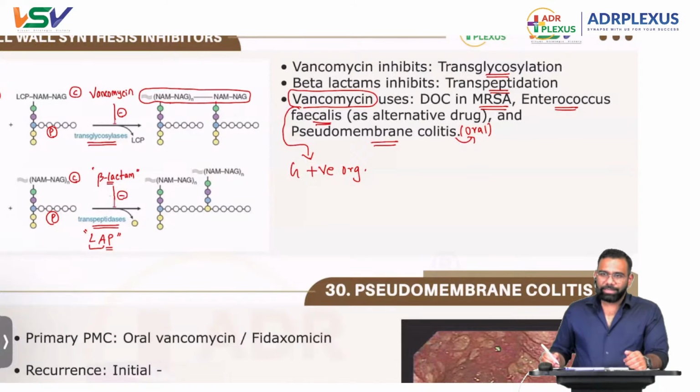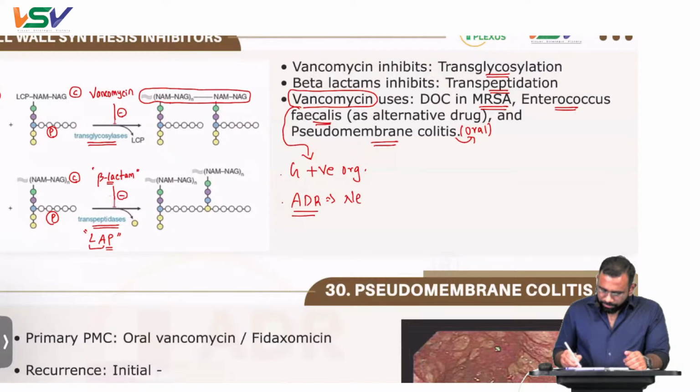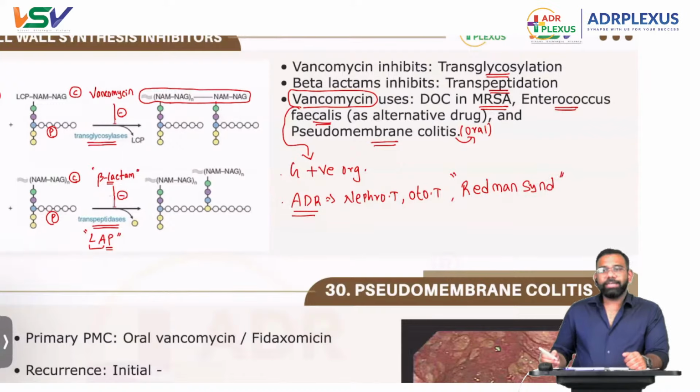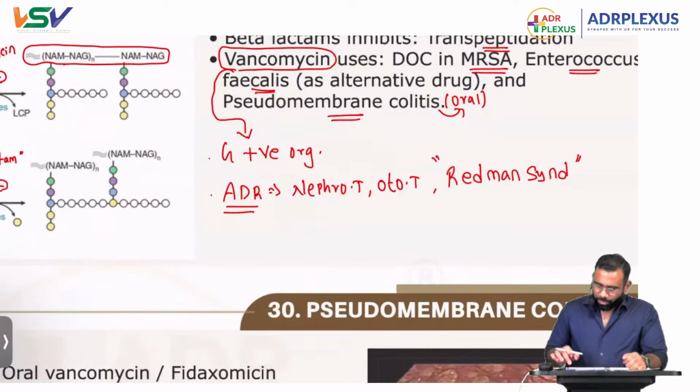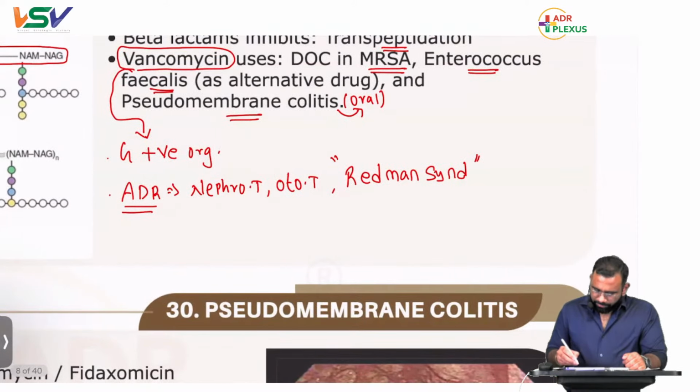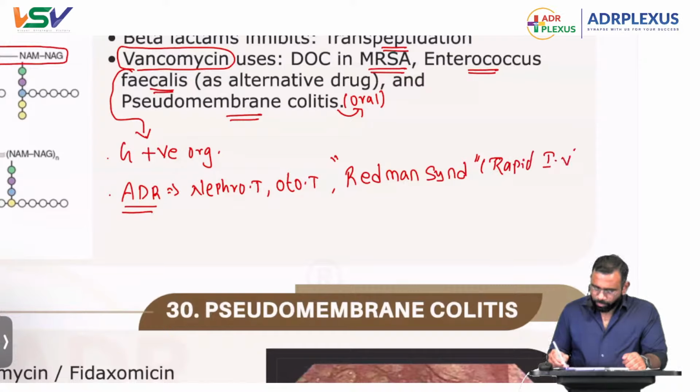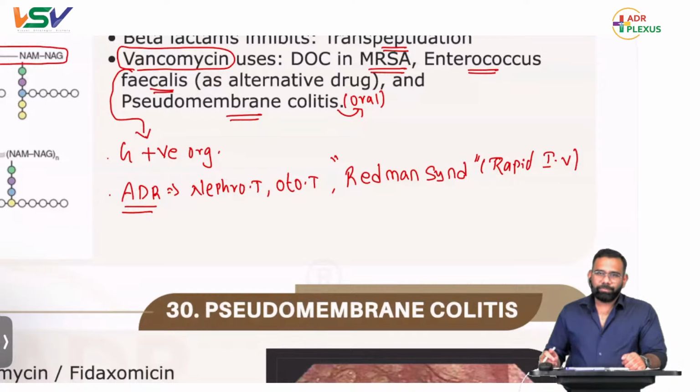Gram-positive organisms, fantastic, yes, true. And what are the ADRs? It is going to cause nephrotoxicity, it is going to cause ototoxicity, and it is going to cause something known as Red man syndrome. That is like flushing. The patient gets Red man syndrome not with the oral route, but if it is given via rapid IV, because rapid IV is going to liberate histamine. Due to liberation of histamine, flushing occurs, causing Red man syndrome.